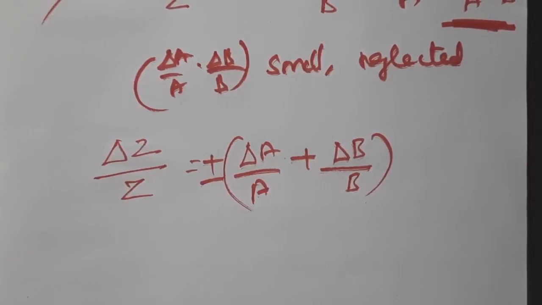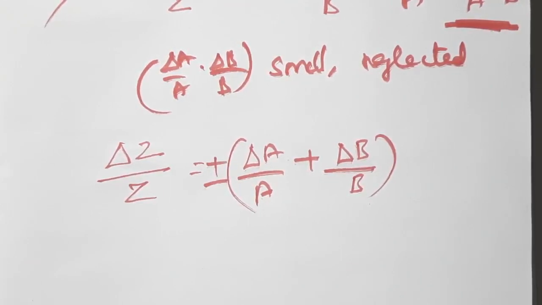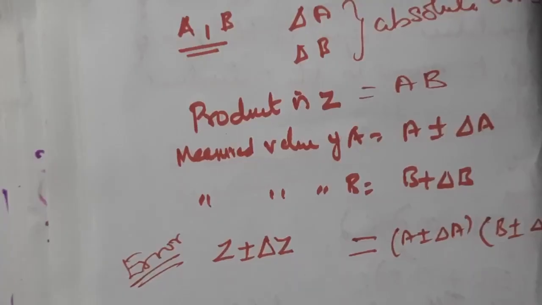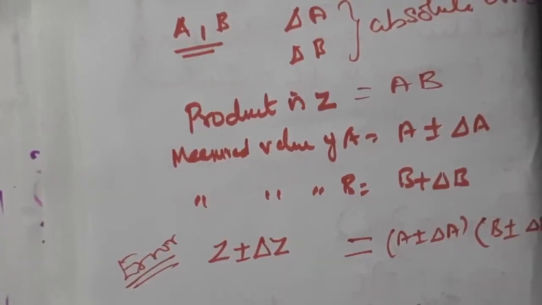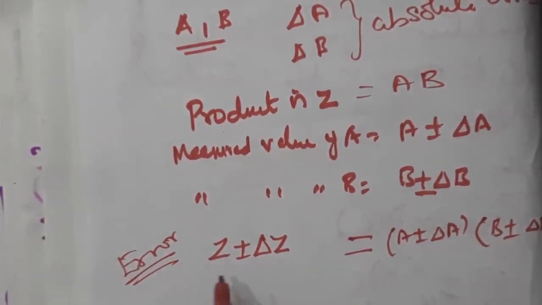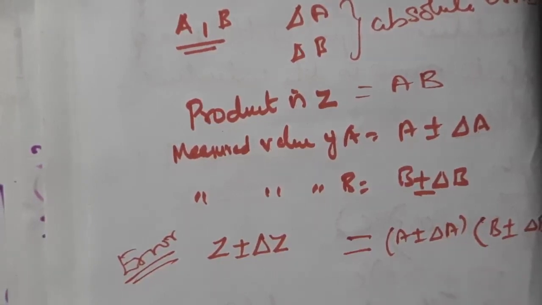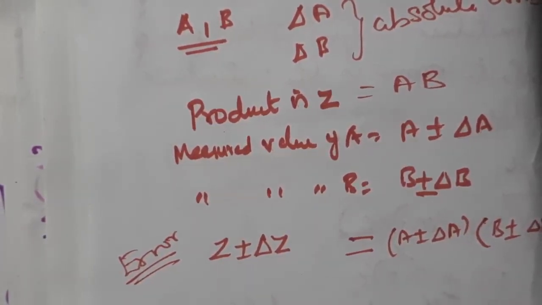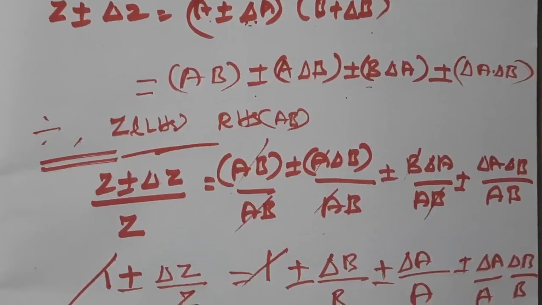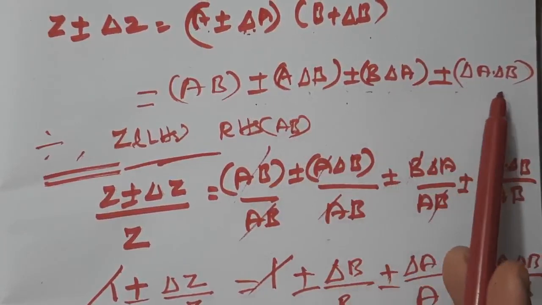Are you able to follow? I think you have got it. So we are multiplying the two quantities A and B. A has the measured value A plus or minus delta A, and B has the measured value B plus or minus delta B. So we are going to multiply AB. So Z plus or minus delta Z is equal to A plus or minus delta A into B plus or minus delta B. Just ordinary multiplication, and we have got AB plus or minus A delta B plus or minus B delta A plus or minus delta A delta B.